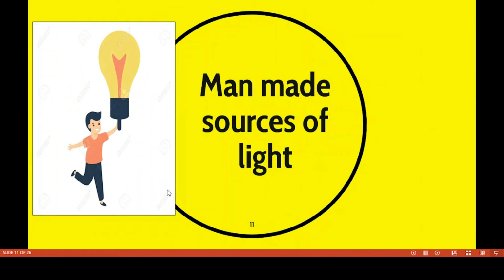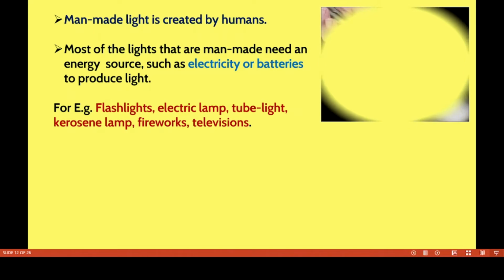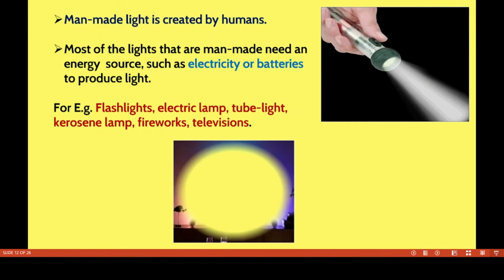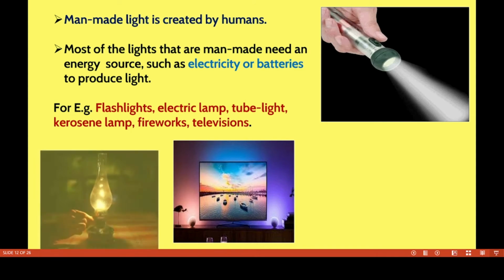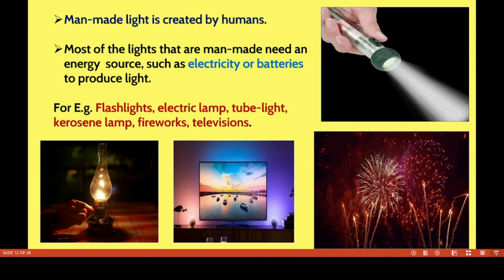Now we have to discuss man-made sources of light. Man-made light is created by humans. Most of the man-made lights need an energy source such as electricity. For example, to run a tube light, first of all we need electricity or batteries to produce light. For example, flashlight, electric bulb, electric lamp, tube light, kerosene lamp, fireworks. At Diwali time we burn fireworks, and then television, which we see daily. So these are all man-made light.